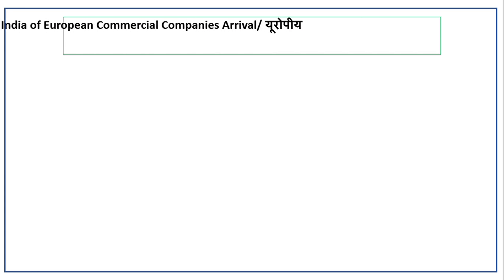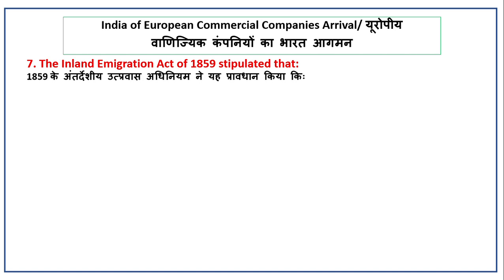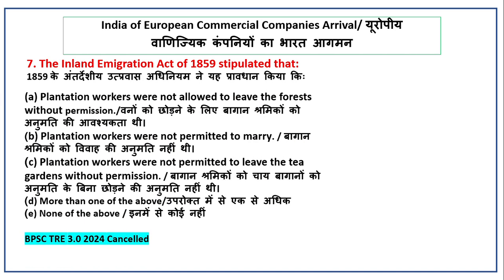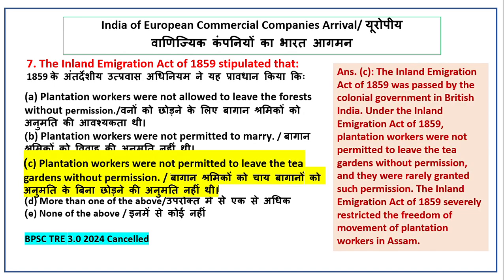Next question: the Inland Immigration Act of 1859 stipulated that, options: plantation workers were not allowed to leave the forests without permission, plantation workers were not permitted to marry, plantation workers were not permitted to leave the tea gardens without permission, more than one of the above, none of the above. The answer is option C, plantation workers were not permitted to leave the tea gardens without permission.